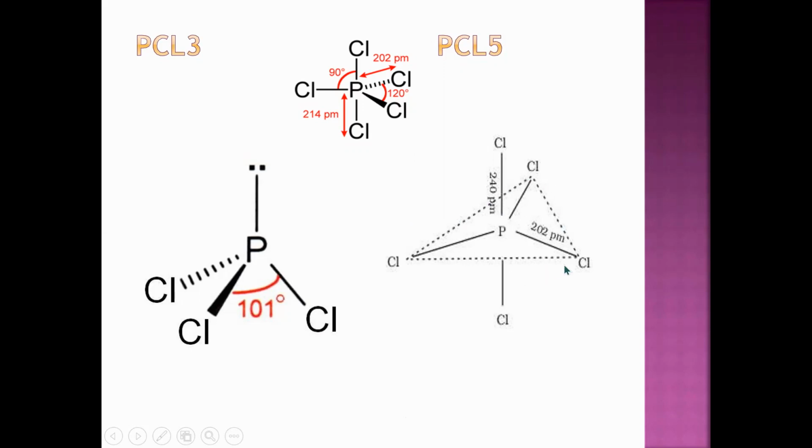Three chlorines are in the plane and two chlorines are above and below the plane. Sometimes they can give you a question for 1 mark or 2 marks to draw the structure of PCl5. At that time you have to mention the bond length and bond angle between all the chlorine atoms when they combine with phosphorus.